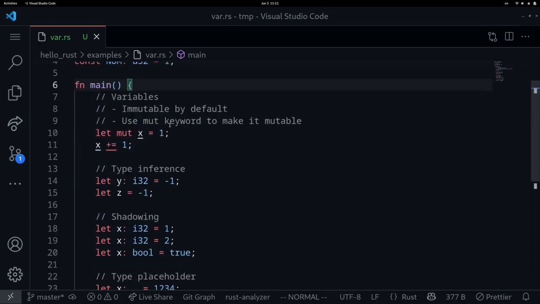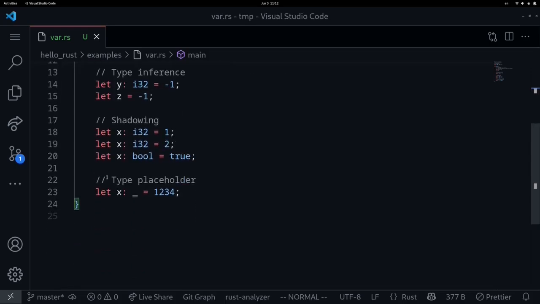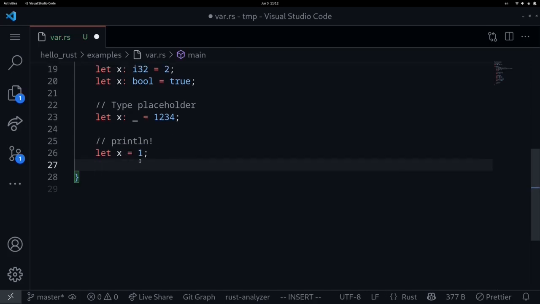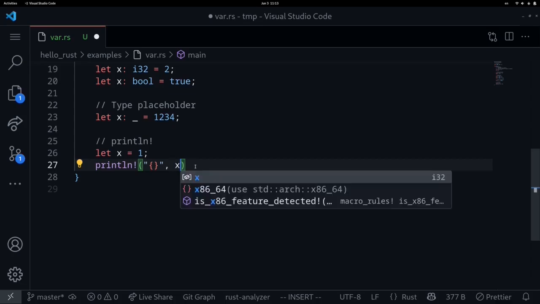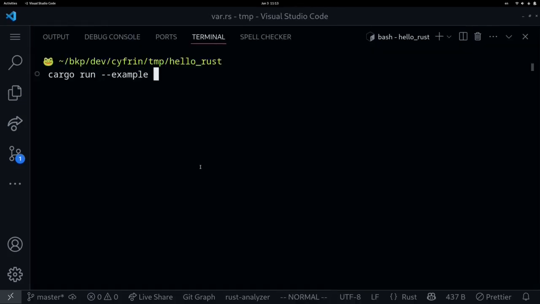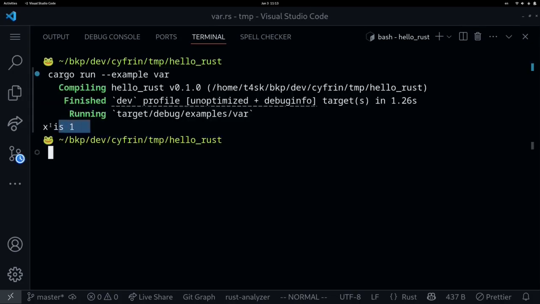Okay, moving on, let's look at some examples of using print to print these variables. So let's say that we have a variable called x equal to 1. How do we use the println macro to print this variable? The simplest way is to say println, double quotes, curly braces. This is where the variable x will go in. And then outside of the double quote, we put in this variable x. So let's say "x is", and then let's execute this code. cargo run --example. The name of the file is called var. Okay, and then it says x is 1.